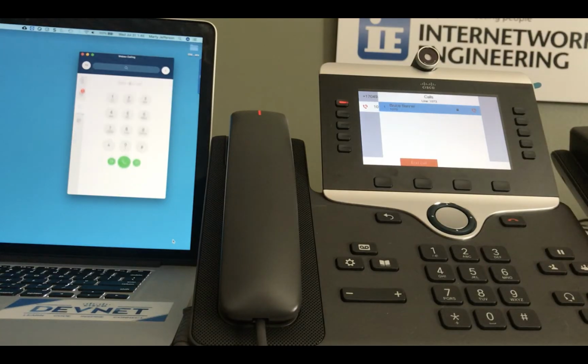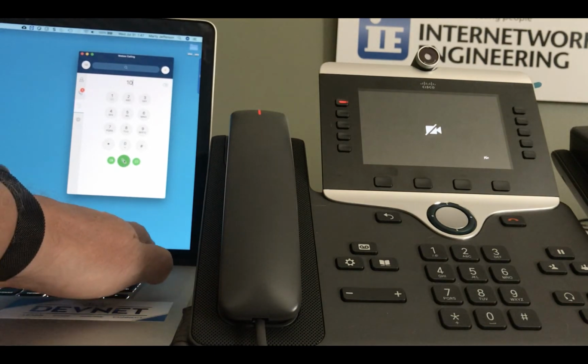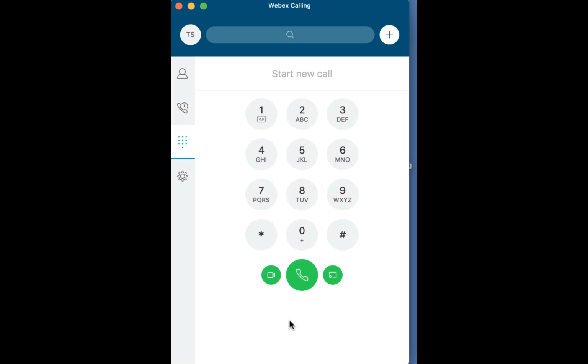When the call is on the physical phone and we want to pull the call over to the PC app, we simply enter *11 and then click the dial icon. The call is automatically connected to the PC app and disconnected from the physical phone.